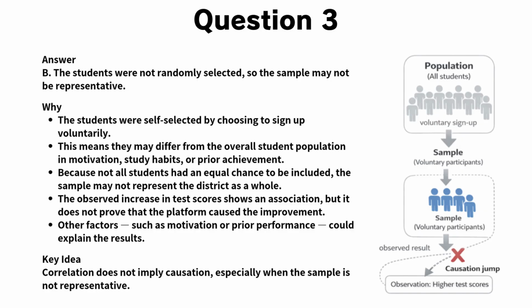The increase in test scores shows an association, but it does not prove causation. Other factors, such as motivation, prior achievement, or outside support, could explain the observed improvement. Key idea. Correlation does not imply causation, especially when the sample is self-selected and not representative.